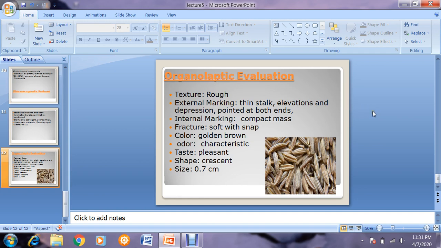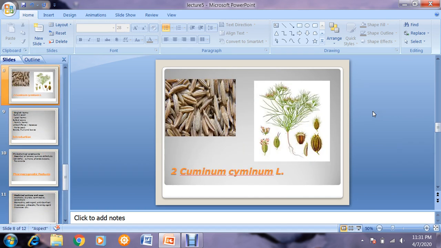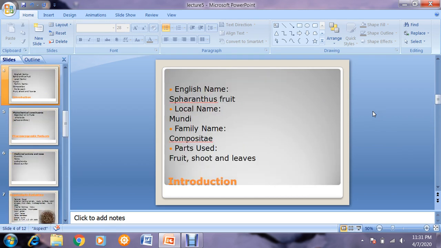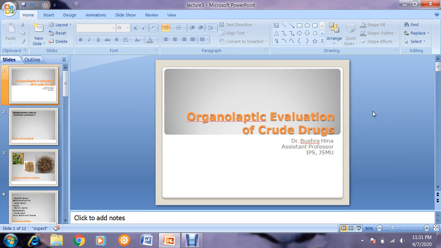So that's all for the organoleptic evaluation of the fruit drugs. Now inshallah from the next lecture we will start the organoleptic evaluation of the root and rhizome drug.